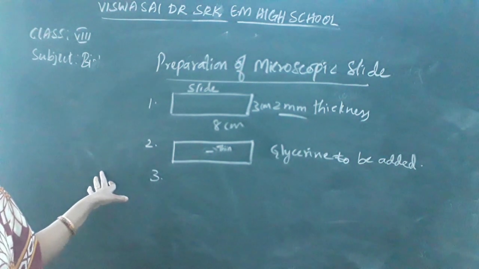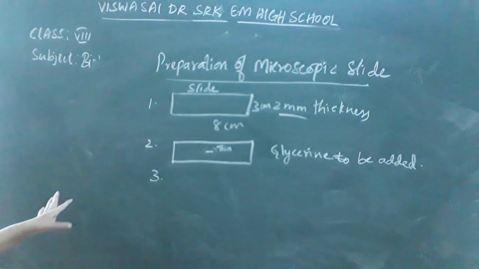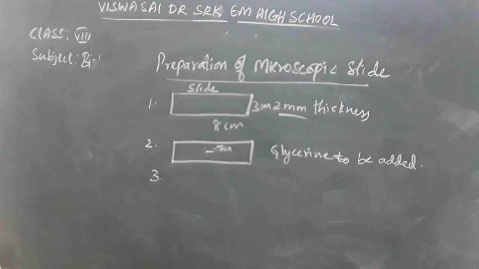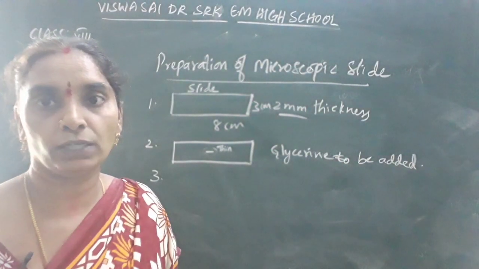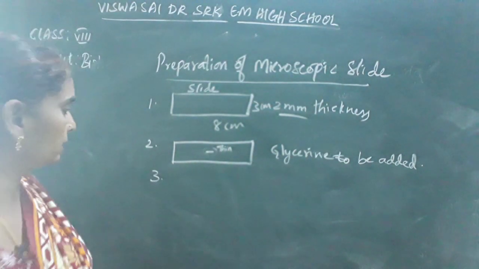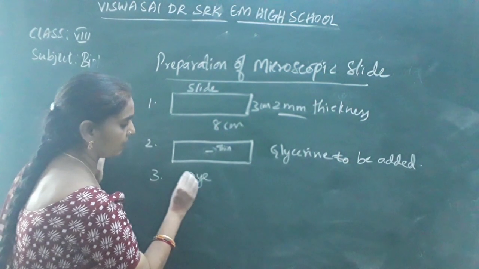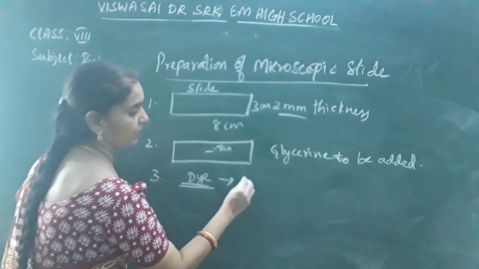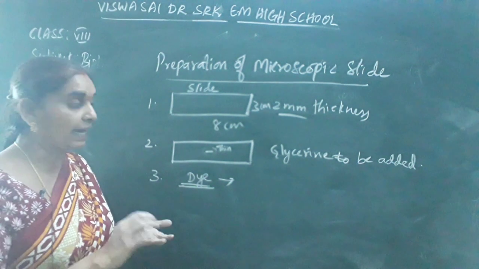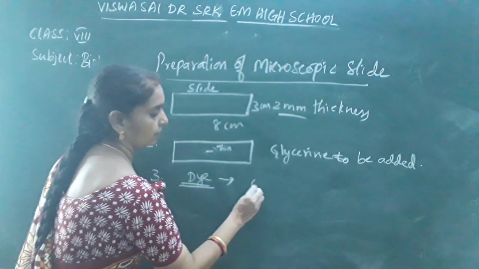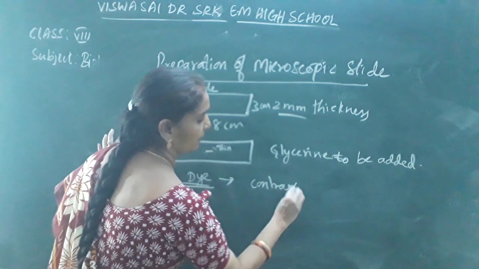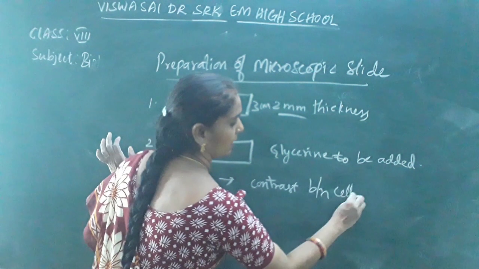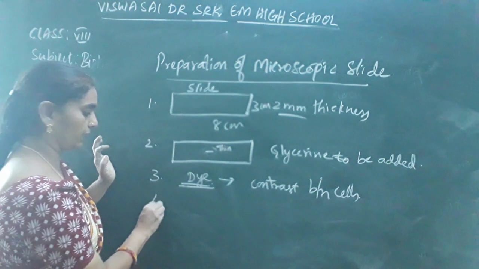Since it is very transparent, it should be stained with saffron, iodine or any color. Chemical dye also can be used to bring contrast between the kinds of cells. The dyes are to be used to make the object observed clearly. Contrast between the cells can be observed clearly by adding the dye to it.